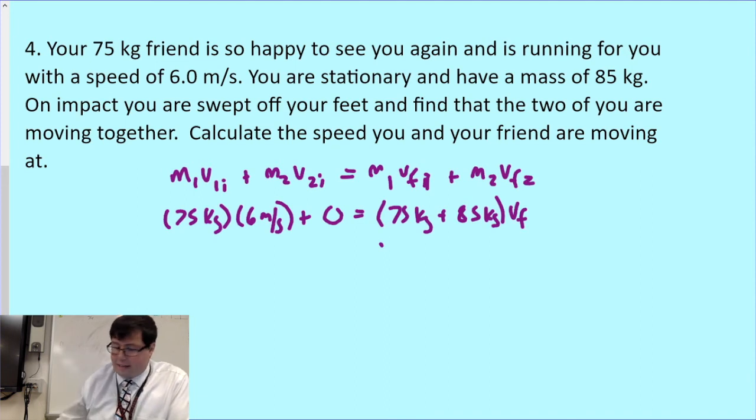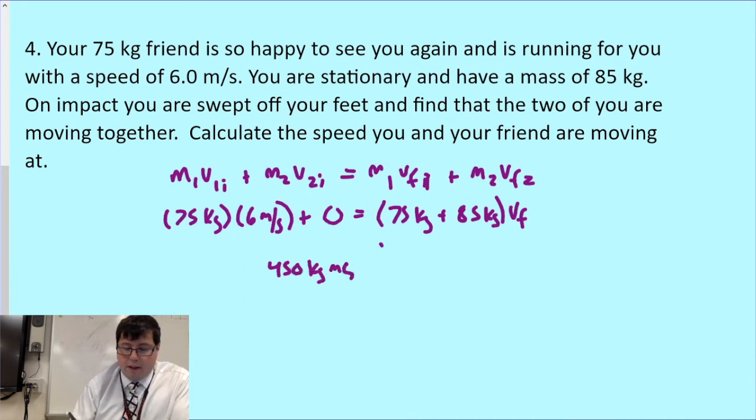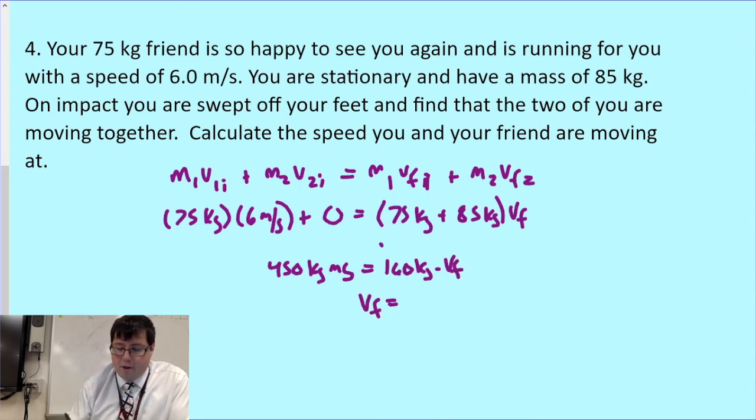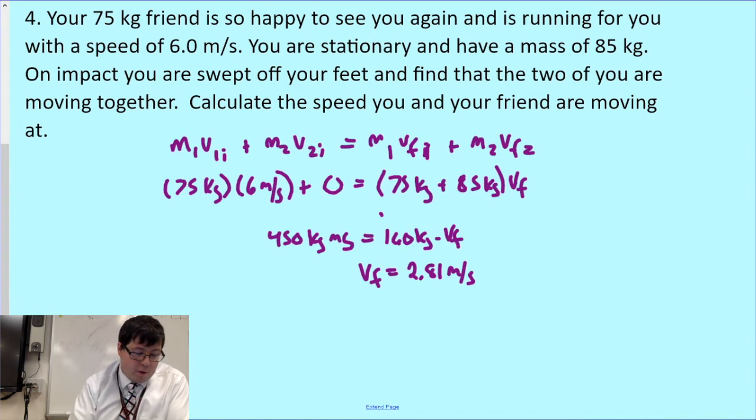Solving this out here, 6 times 75 looks like that ends up being 450 kilogram meters per second. And we're going to set that equal to 75 plus 85, which is 160 kilograms, times VF. Solving that out, VF looks like it is 2.81 meters per second. Okay, 2 more to go here.